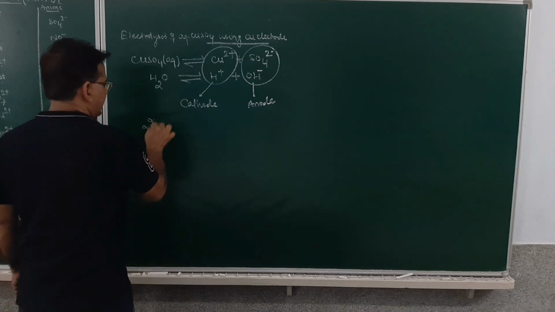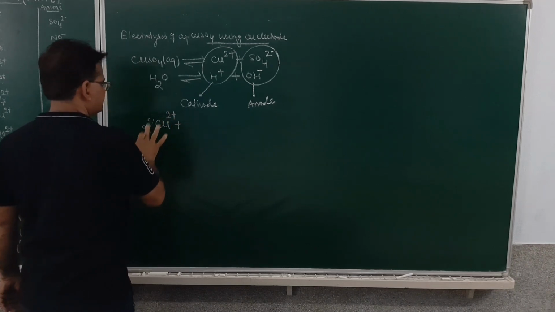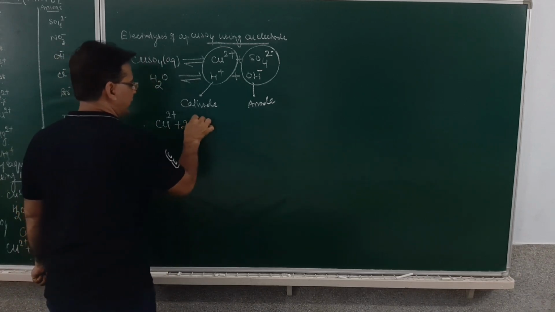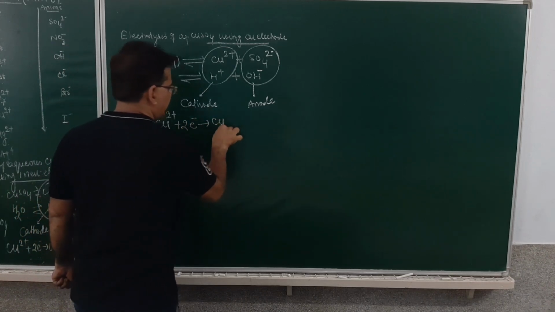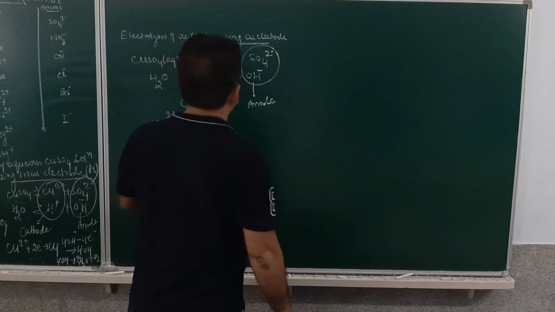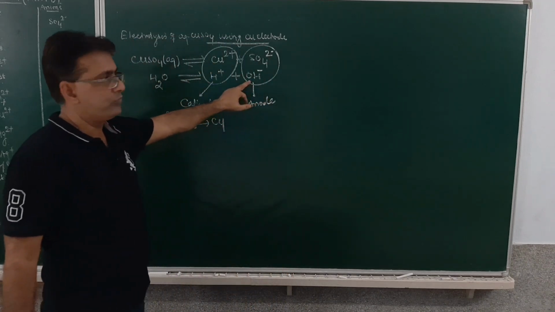So this copper ion will take the 2 electrons and will result in the formation of a copper metal. So at cathode, what is obtained? A copper metal. Now at anode, between sulfate ion and the hydroxide ion, just see very carefully.